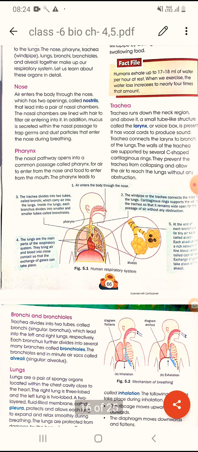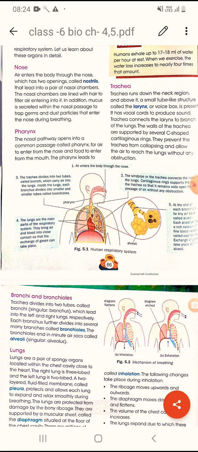So let's see first about our nose, and this is the first organ. Whenever the air comes from the environment, it enters our body through our nose. Okay, so the nose has two openings. These are called the nostrils. They lead into a pair of nasal chambers. Two nasal chambers we have.